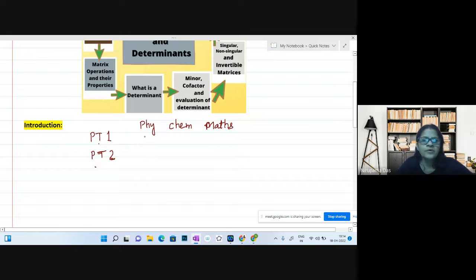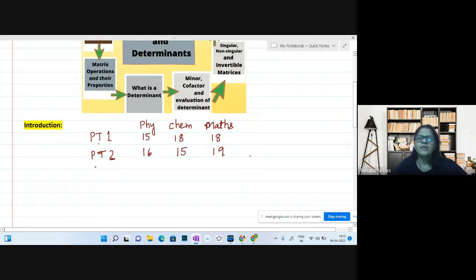Since it is periodic test 1 and 2, we are considering the tests are out of 20 marks. Your score in physics may be 15, in chemistry 18 out of 20, and in mathematics again 18. In the second test, maybe in physics you score 16, in chemistry 15, and in mathematics 19.